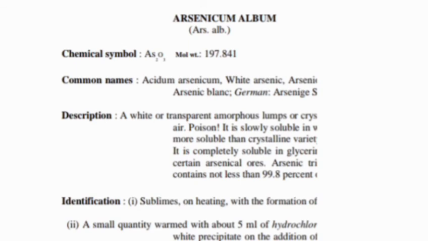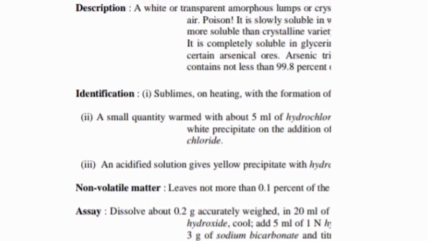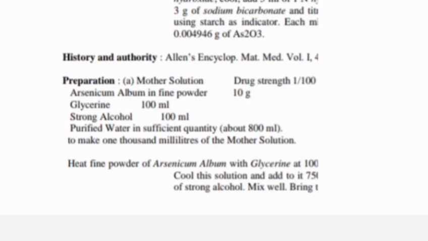The common name is written, then the description and habitat, meaning how to identify these drugs. Then the history, how it was approved and by which author, and how to prepare it: all those things are written. This is an example of a drug in the Homeopathic Pharmacopoeia of India. So in this way we have discussed all those things regarding pharmacopoeia. I hope you understand. Thank you very much.